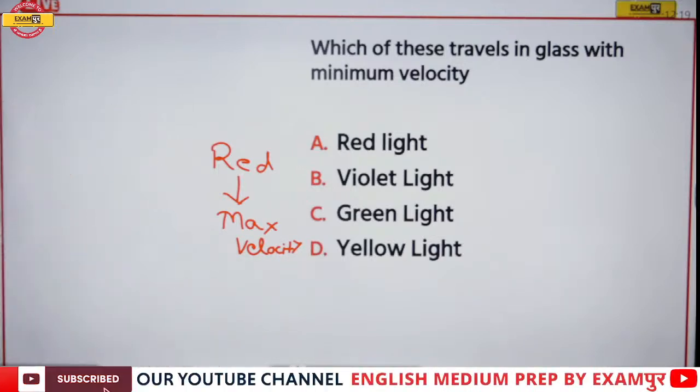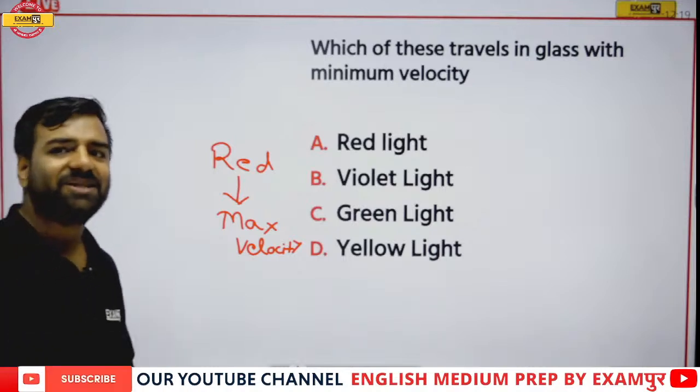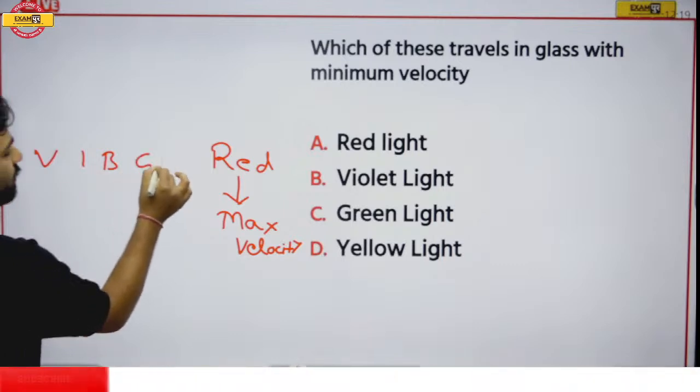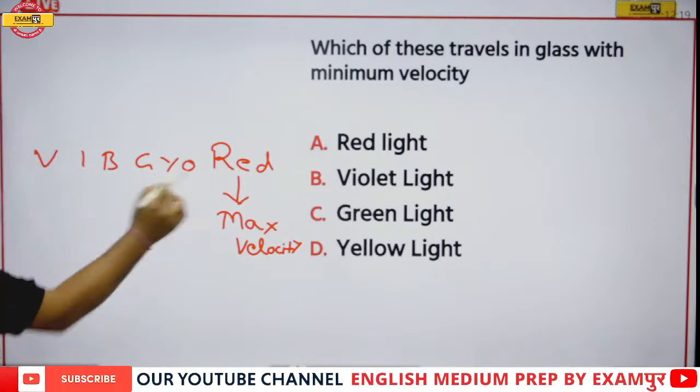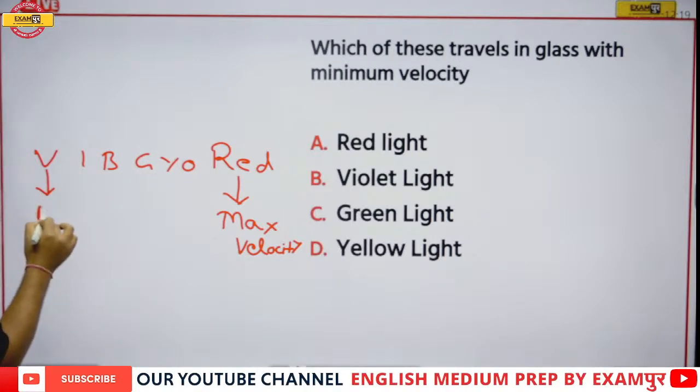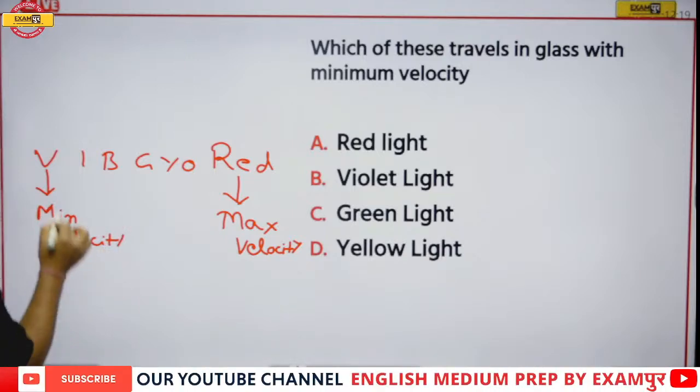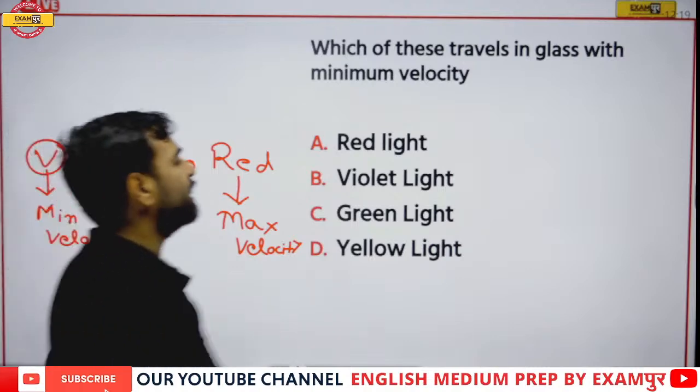Now I guess you can give the correct answer. Yes, that's true. Red light has the maximum velocity and the minimum velocity will be of violet. So violet light is the correct answer.